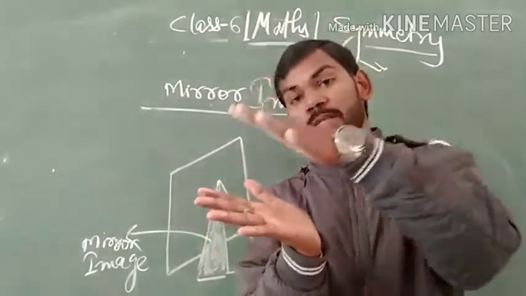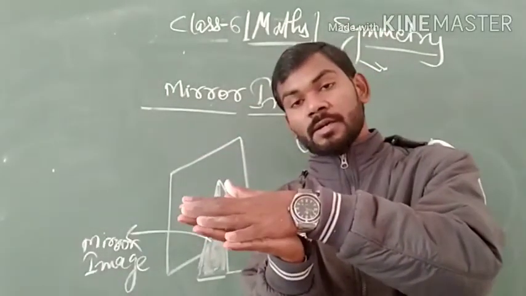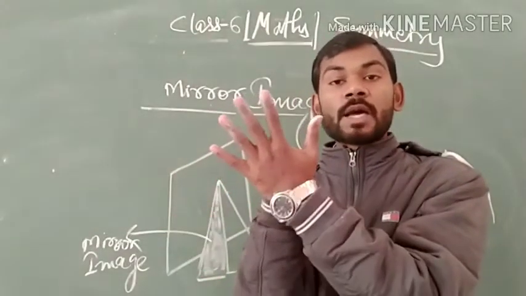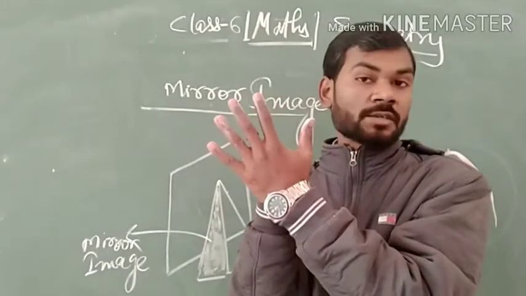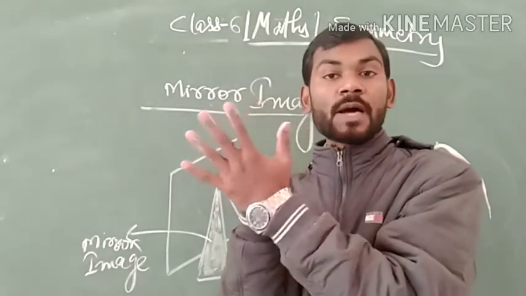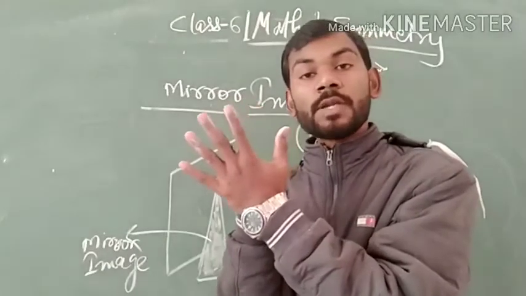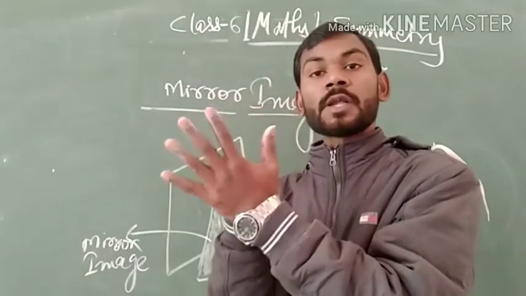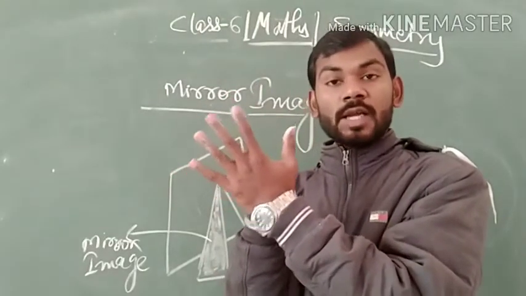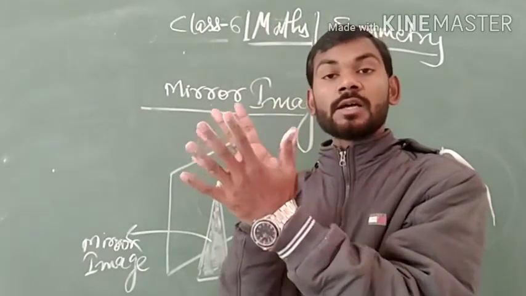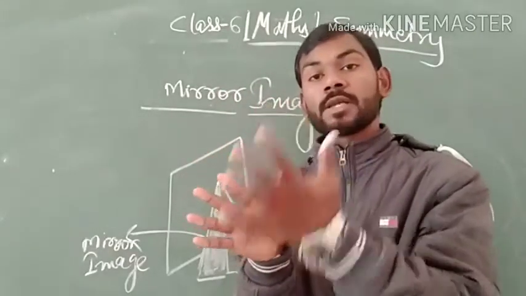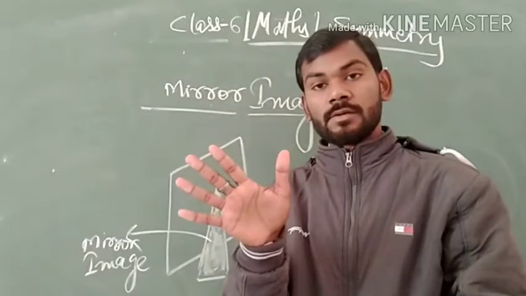If we place the left palm on the right, then we can clearly see that you can't see my right palm, which means the left palm completely superimposes the right palm. That is why we can see that the left hand is the mirror image of the right.